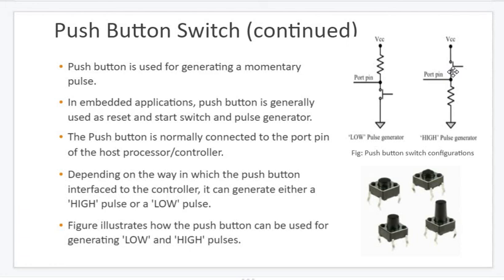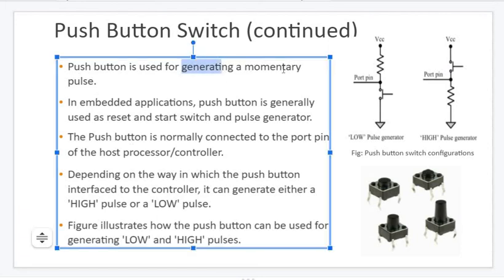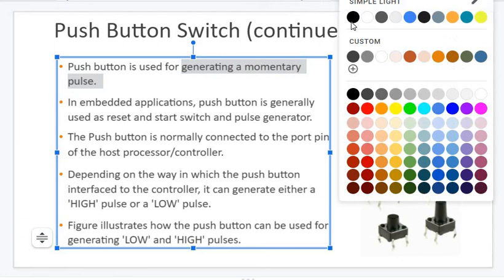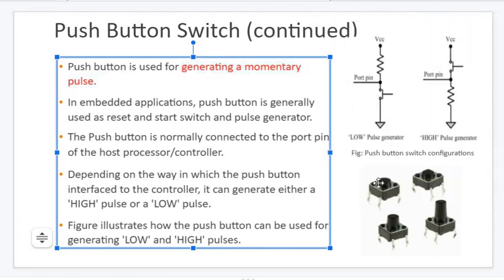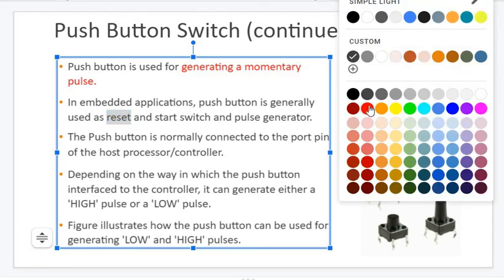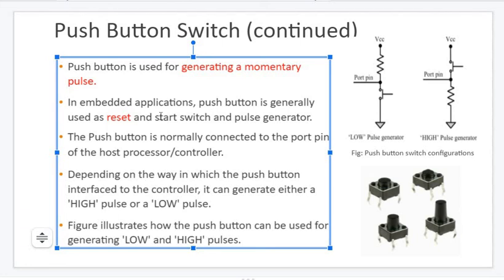Some features of push buttons are that they generate a signal for a very small moment of time, momentarily. As soon as we release the button, signal generation stops. So we prefer to use them in the reset and start stages. Also we can connect them directly or indirectly to the processors. Sometimes it is called high and low.